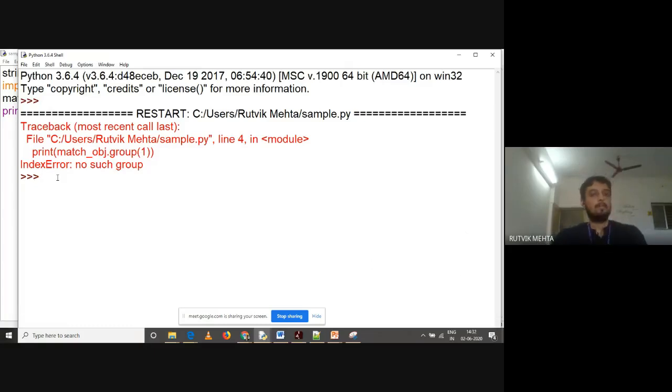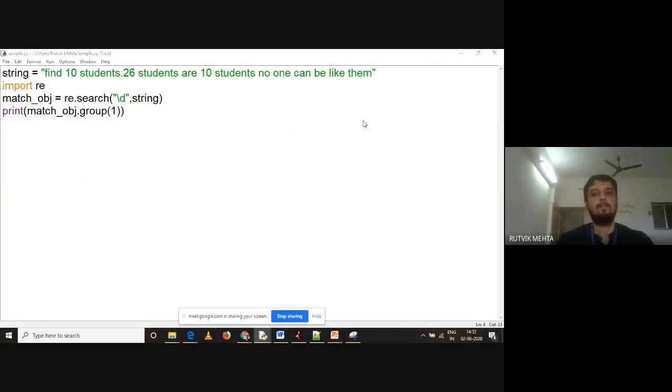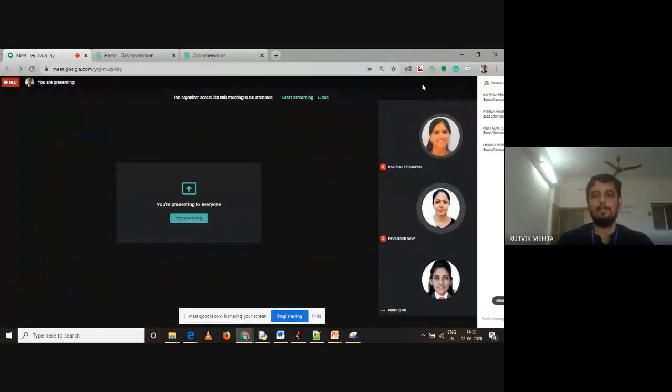We'll solve it, right? So here, if I want to work with regular expressions, what I have to do is type import space re. So can anybody tell me what is the purpose of import? Hello? Can anyone tell me what is the purpose of import? Anyone?